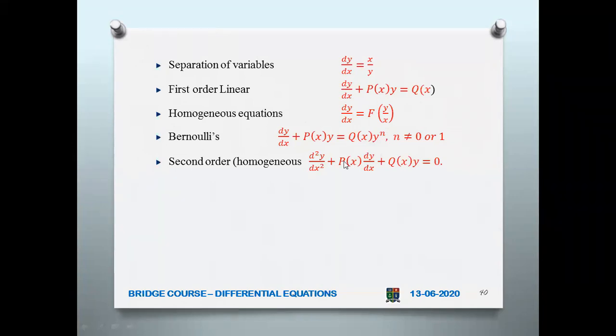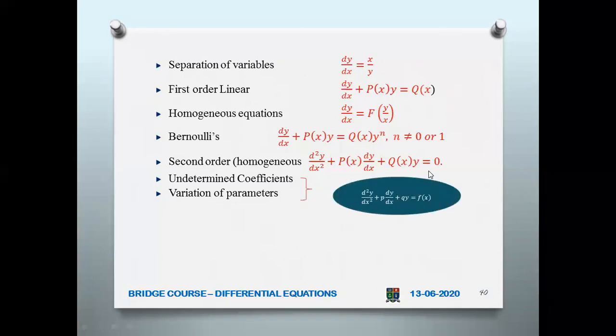d squared y by dx squared plus p of x dy by dx plus q of x into y equal to 0. That is a homogeneous equation. Then undetermined coefficients or variation of parameters. So both are the same. So here you have variation of parameters, d squared y by dx squared plus p into dy by dx plus q y equal to f of x. There is a special method to solve this one.